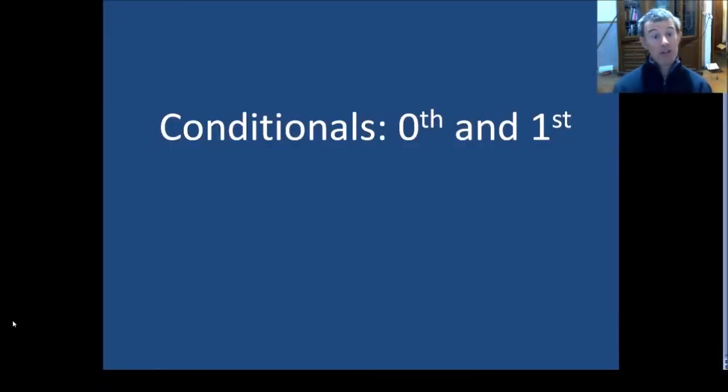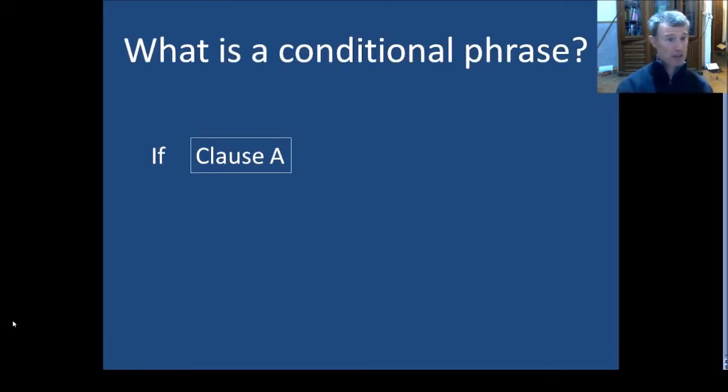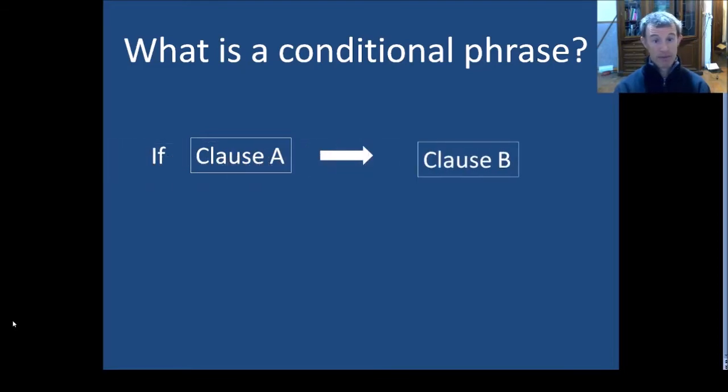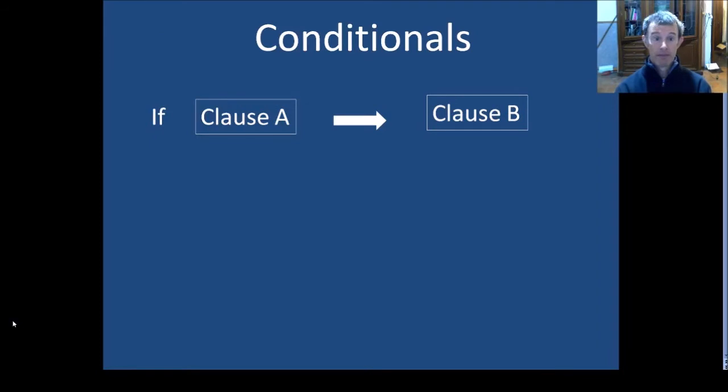So today we're going to do conditionals, the 0th and the 1st. The first thing we want to know is, what is a conditional phrase? So if we have clause A, which is something that can happen, it has a relationship with clause B. What is that relationship?